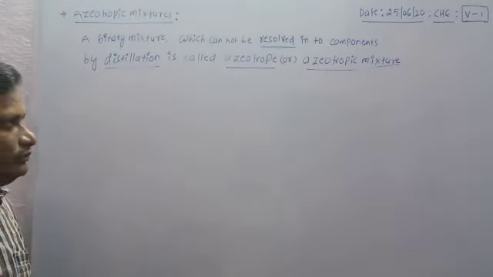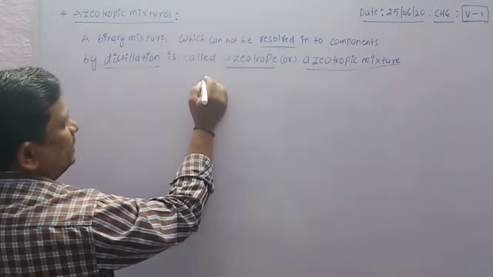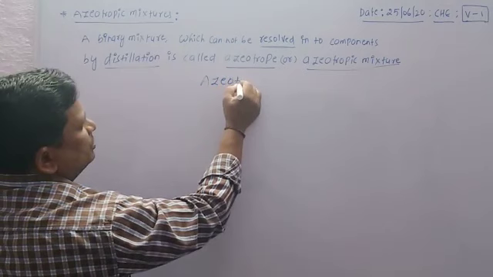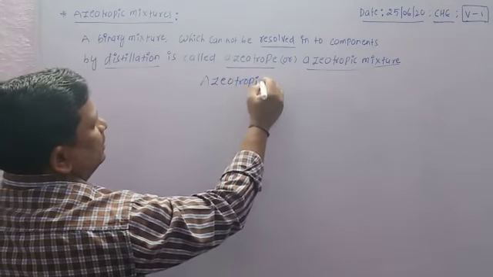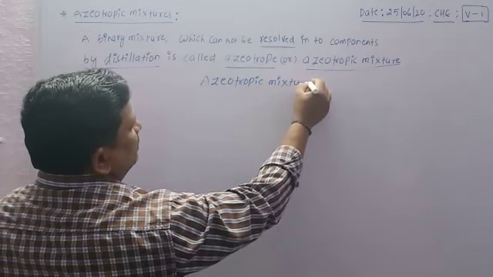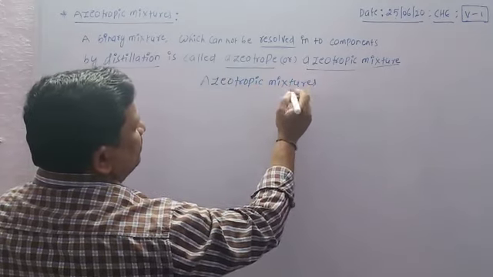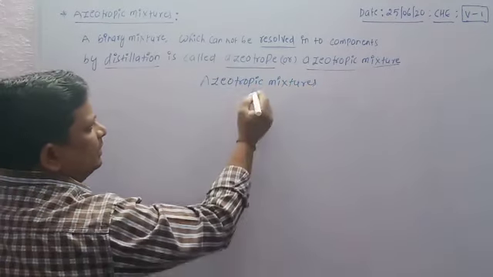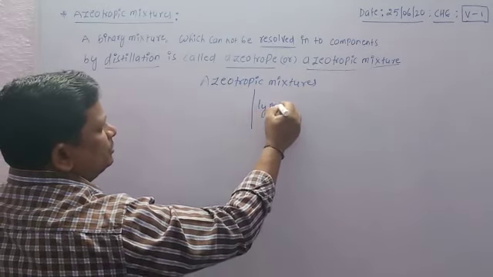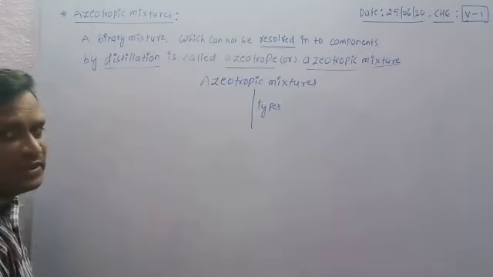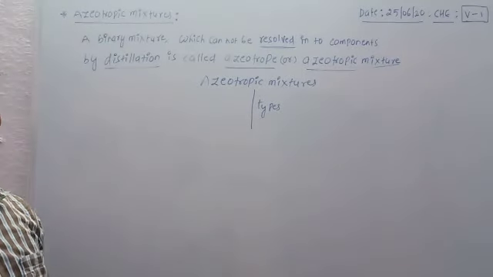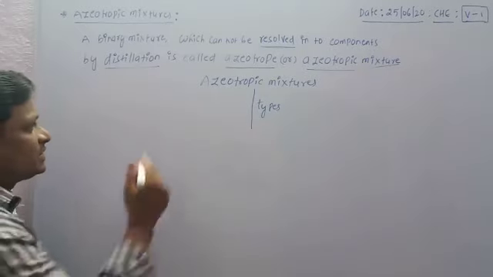Azeotropic mixtures are classified into two types. One is maximum boiling point azeotropes.